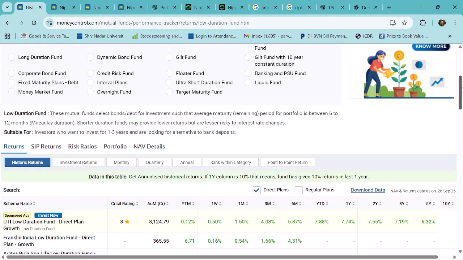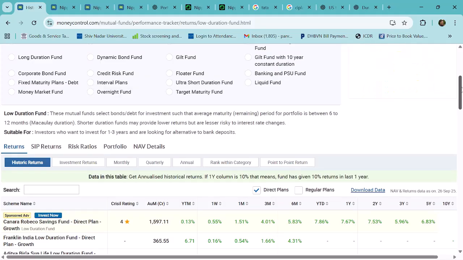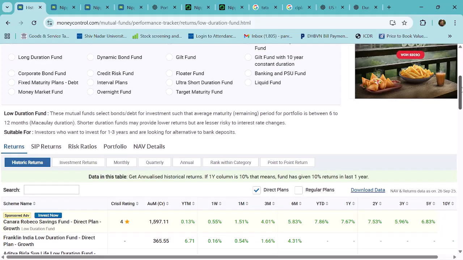What does Macaulay duration mean? Macaulay duration means how long it takes to get your money back. Suppose you have taken a bond for 100 rupees, and it carries a coupon rate of say 25%. That means every year you're going to get 25 rupees. Suppose it's a 4-year bond. So 25 in the first year, 25 in the second year, 25 in the third year, and 125 in the fourth year. So in the fourth year, you are paid the full amount.